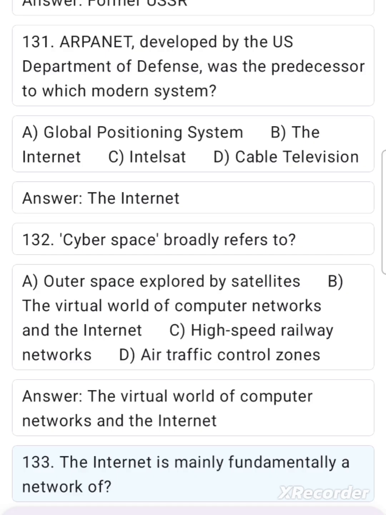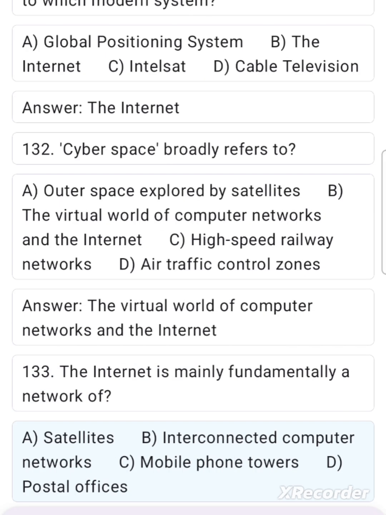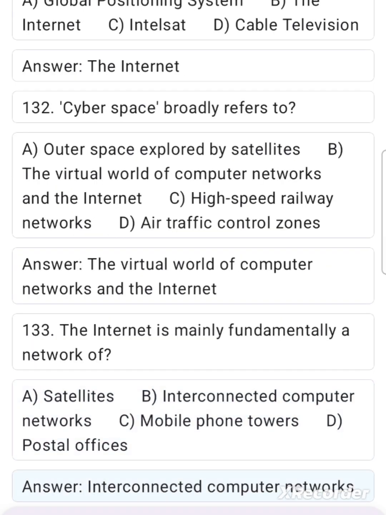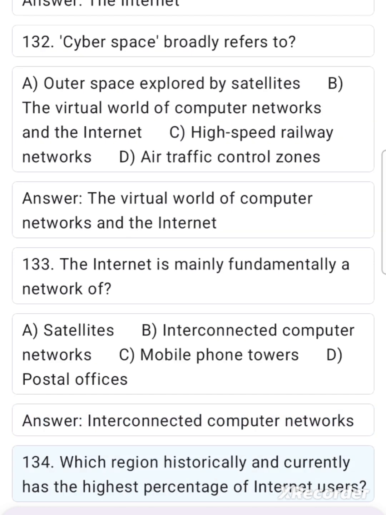133. The Internet is fundamentally a network of: A. Satellites. B. Interconnected computer networks. C. Mobile phone towers. D. Postal offices. Answer. Interconnected computer networks.